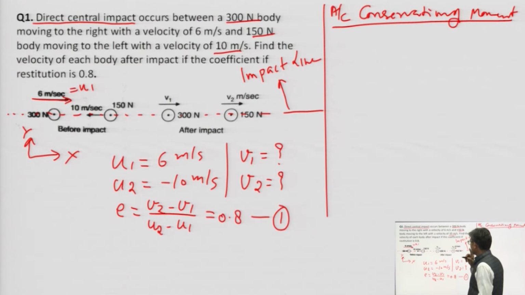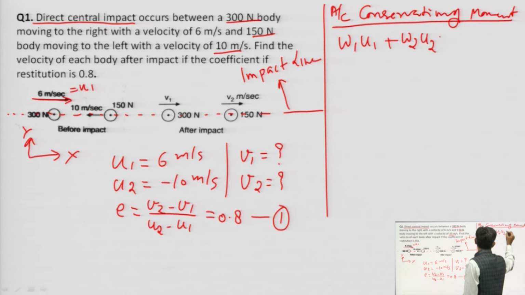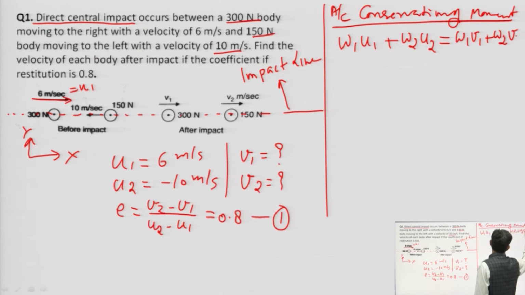So I am writing here w: w1 into u1 plus w2 into u2 equals w1 into v1 plus w2 into v2.